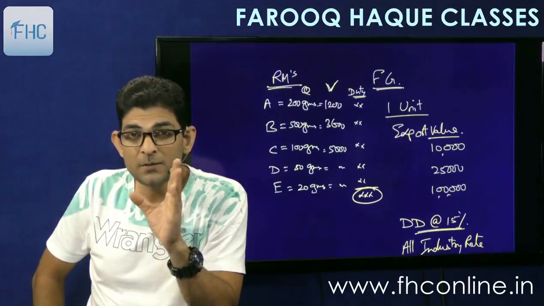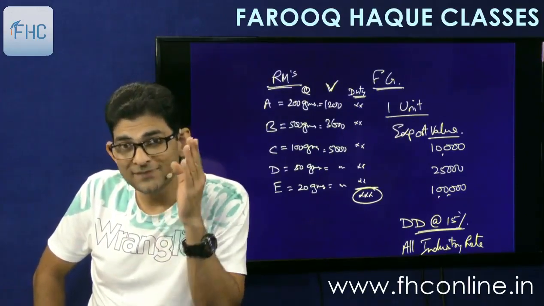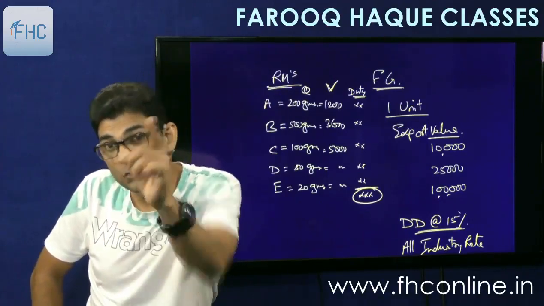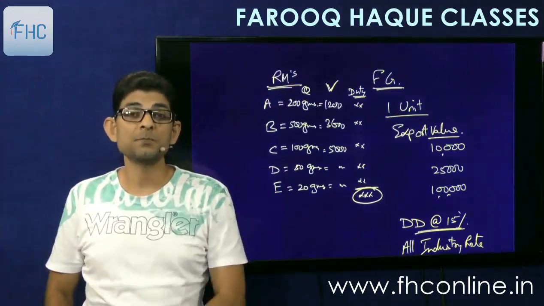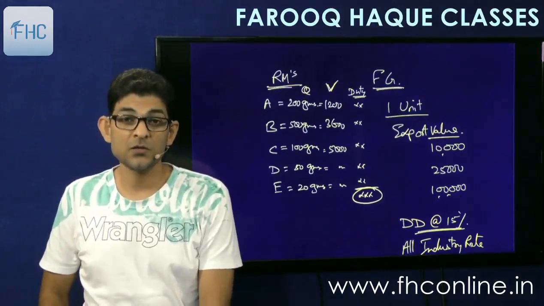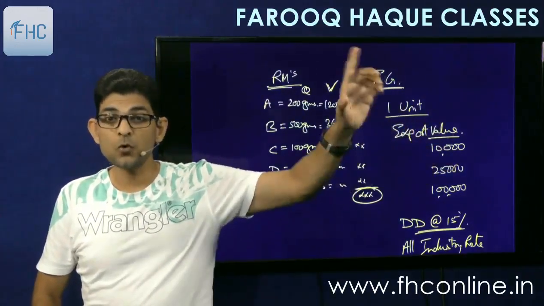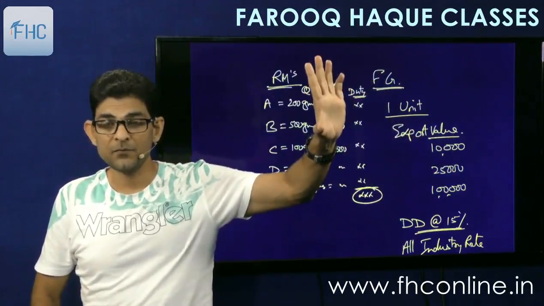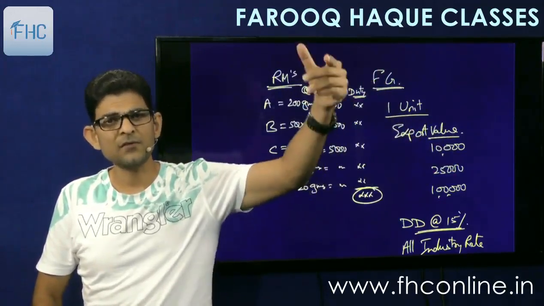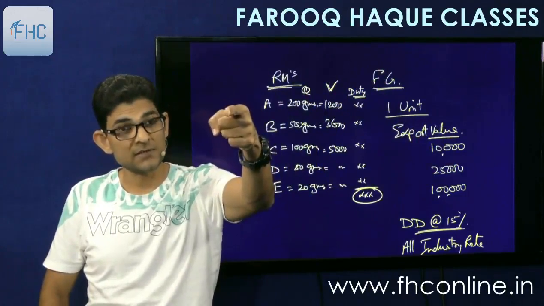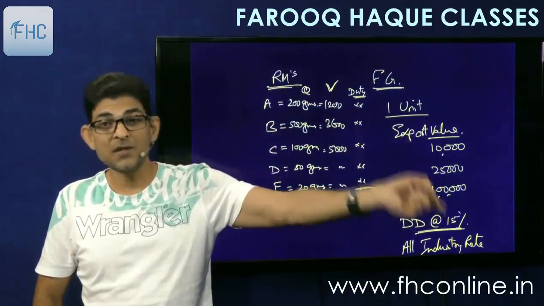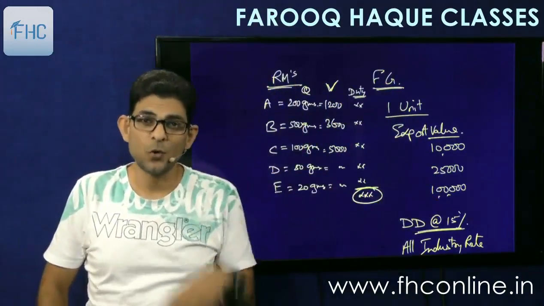Government will calculate the percentage for you, and that percentage will then be announced for you only as a special brand rate. Understood? So all industry rate is prescribed, but if you are not satisfied, you can call for a special brand rate, fixing of special brand rate, and then that rate will apply only to you, not to anyone else. Others will get this 15%, you will get that 28% or whatever is fixed.